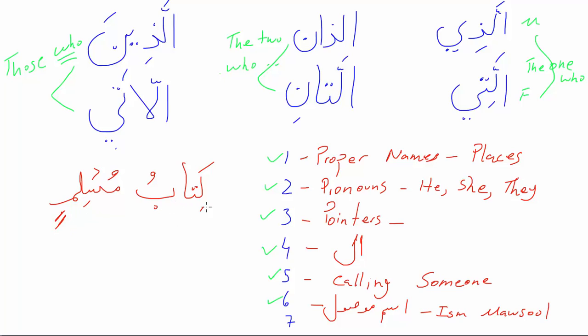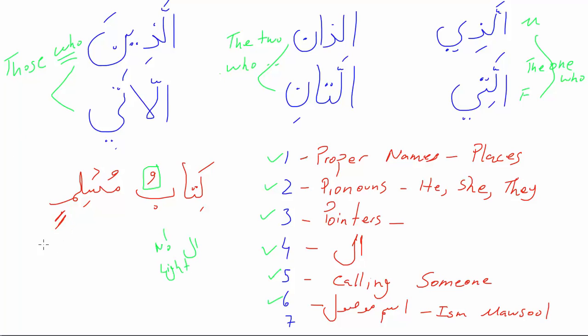Mudaf must be light. Is it light? Yes, it is, because we don't have a tanween over here. Muslimin, what were the rules for that? Well, we said that mudaf ilay must be jar. So for mudaf, no alif lam and must be light.